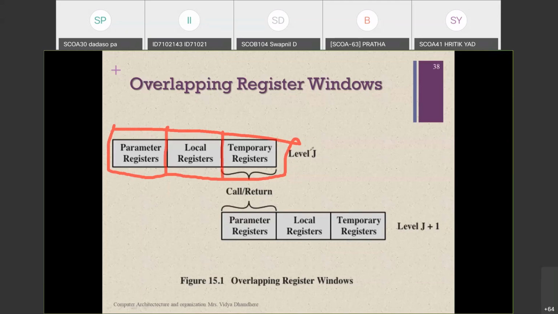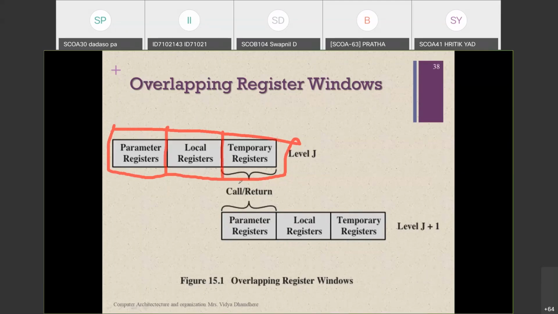Whenever we are going to call J, for example, J is one instruction which we are going to call, the window values are stored in this fashion. Parameters are stored in the parameter registers. Local variable values are stored in the local registers, and the temporary result, the result of execution of the previous instruction, is stored in the temporary registers.